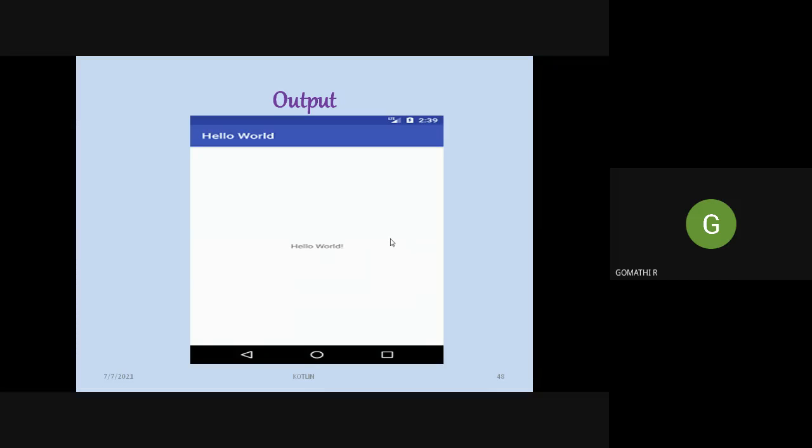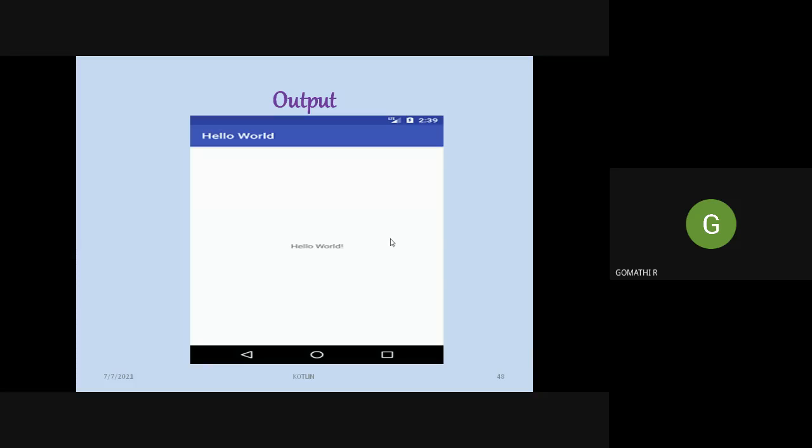Okay, so if you want to include a button, or if you want to include a text box, you have to change your code accordingly. So you have to first drag and drop all the controls according to your design. After that, you have to modify the Kotlin code by calling the different methods, what we have seen in the life cycle of an activity. So this is how you have to program using Kotlin language to design your app.